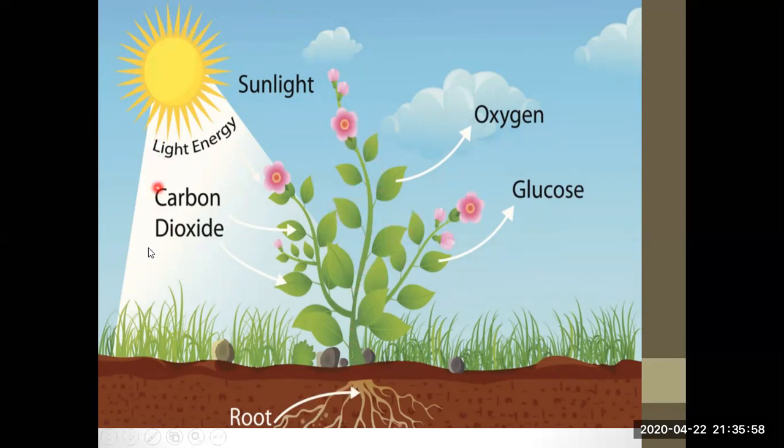And as a result, when we provide water, sunlight and carbon dioxide to a particular plant, we will get what? We will get oxygen, which we inhale. We will get glucose. And that glucose is obviously the source of food for the plant and the source of food for us as well, because the excess glucose is stored in the fruits of those plants.